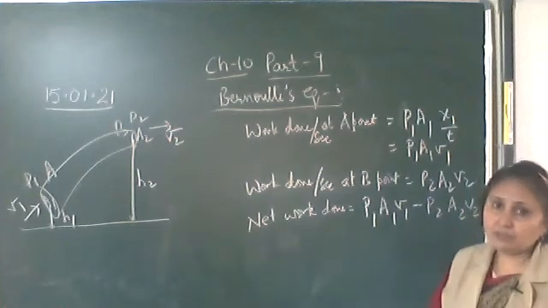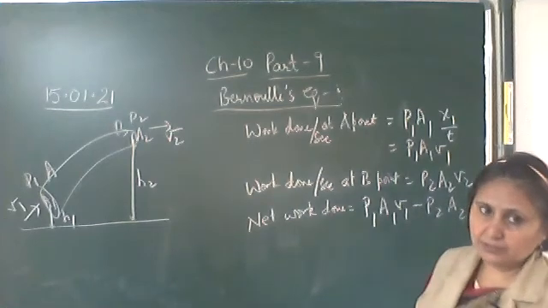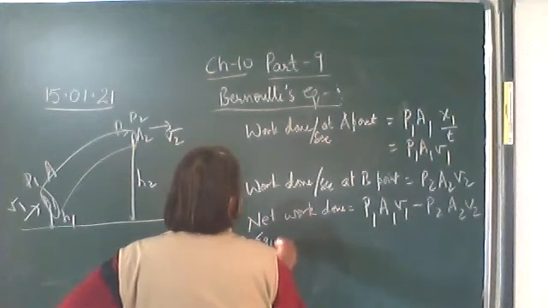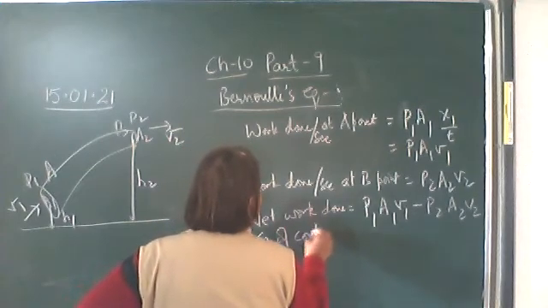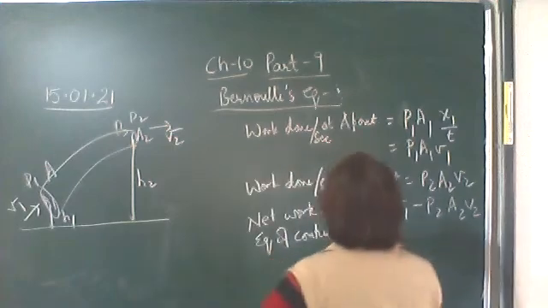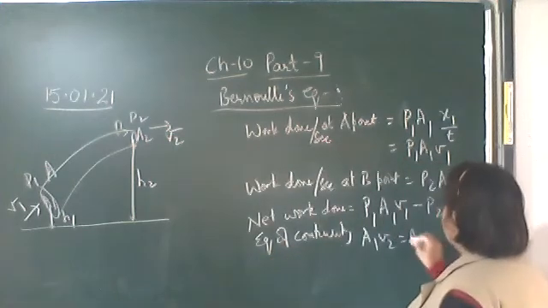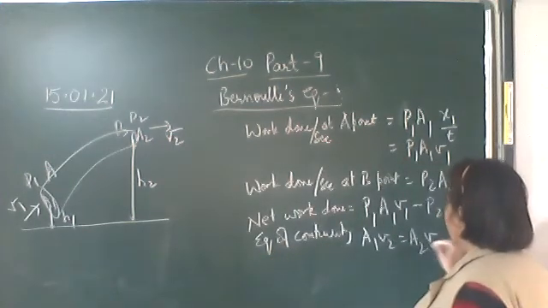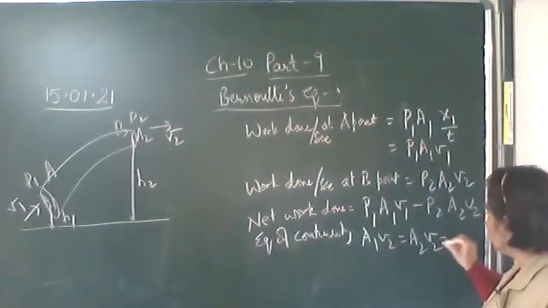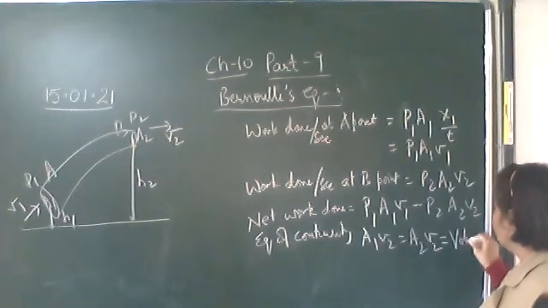Now here we will use the equation of continuity. According to the equation of continuity, A1 V1 is equal to A2 V2. That is, A1 V1 is constant and this constant is equal to the volume of the liquid flowing per second.